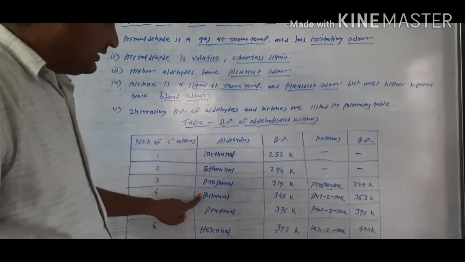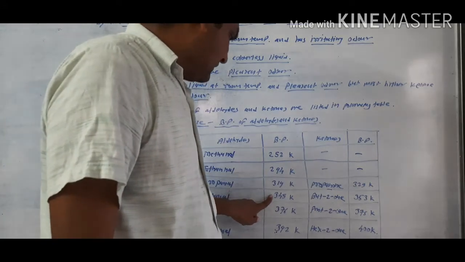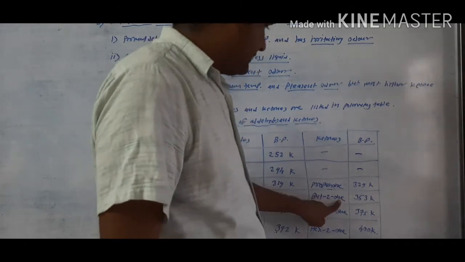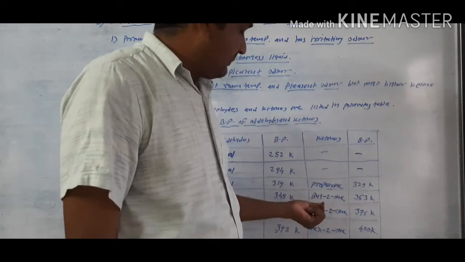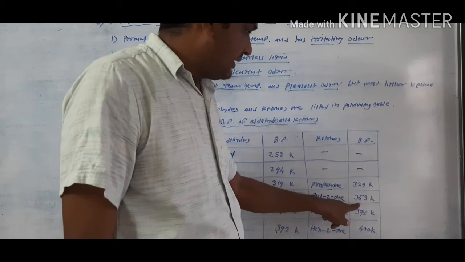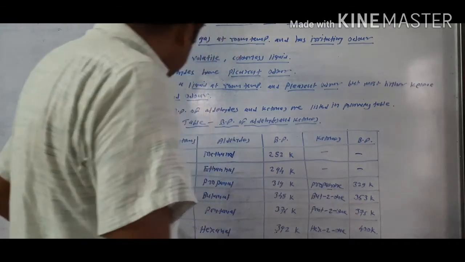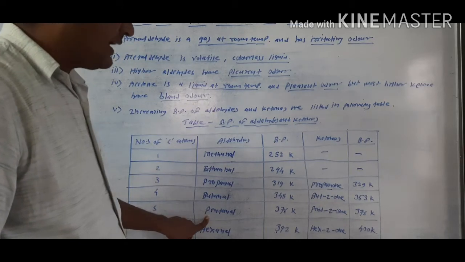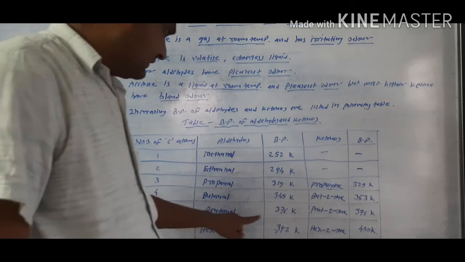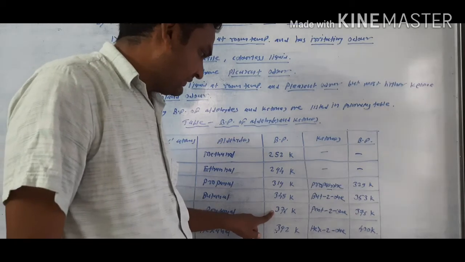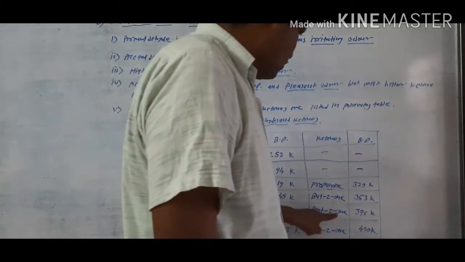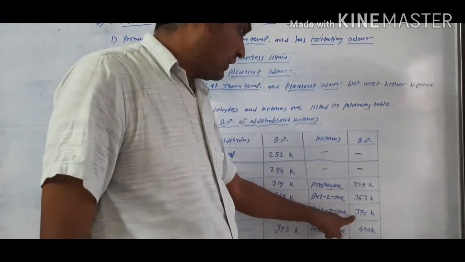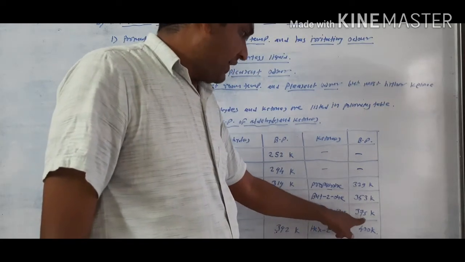Next one is the 4 carbon containing aldehydes and ketone. 4 carbon containing aldehyde is butanaldehyde or butanal. Its boiling point is 348 Kelvin. Butanone, the boiling point is 353 Kelvins. Here the 5 carbon containing aldehyde is pentanal, meaning pentaldehyde. This boiling point is 376 Kelvin, and pentanone, the pentane ketone, has a boiling point of 375 Kelvins.